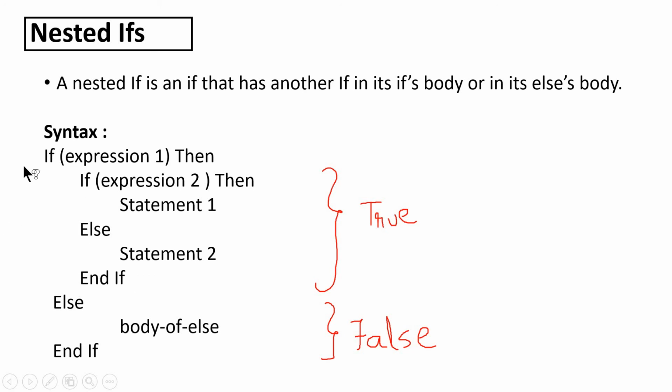This if statement will end with endif. Coming back to expression 1 or condition 1, if this is false, then what happens? Here comes the false part. The false part will be executed, that is the else part or the body of the else will be executed, and this if will end with endif. Now we will see one more format or one more syntax of nesting of if else statement.